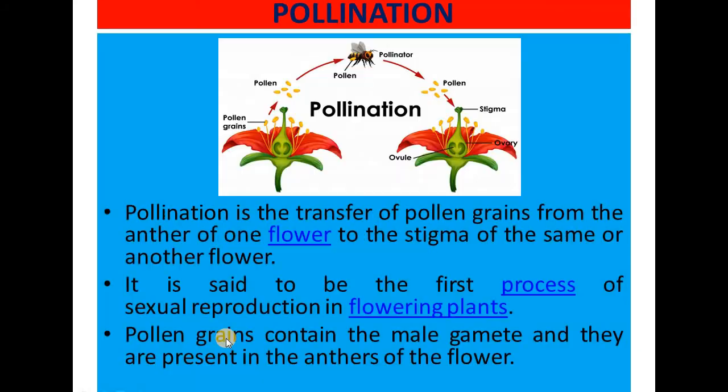Pollen grains contain the male gamete and they are present in the anthers of the flower. So this is the anther in which the pollen grains are present, and the pollen grains have the male gametes. During the process of microsporogenesis, we have studied how the microspore is produced. We have also studied the structure of the pollen grain, and in that we have understood about male gamete formation and how it is present inside the pollen grain, that we know.